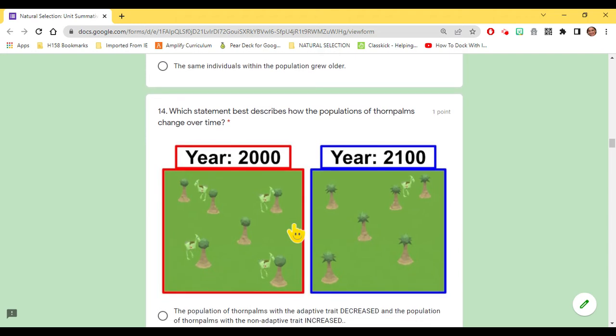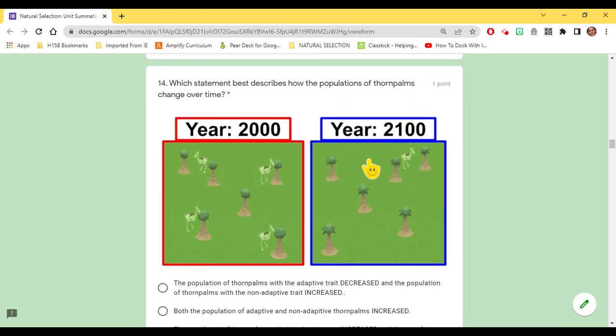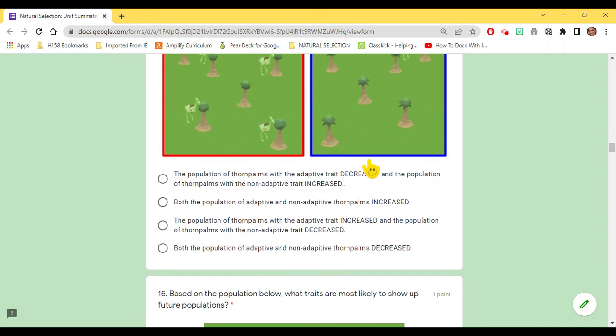Which statement best describes how the population of thorn palms changed over time? Again, left is 2000, on the right, 2100. Which statement best describes how the populations of thorn palms changed over time? The population of thorn palms with the adaptive trait decreased, and the population of thorn palms with the non-adaptive trait increased.